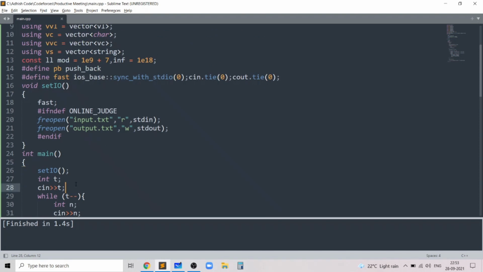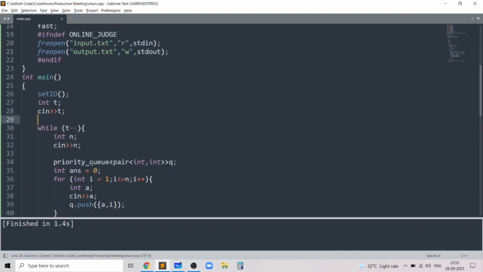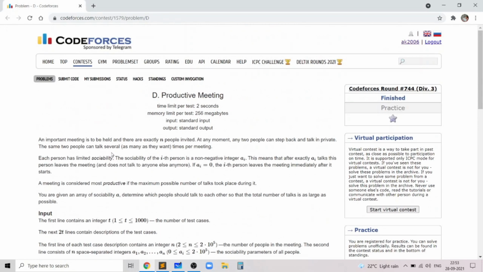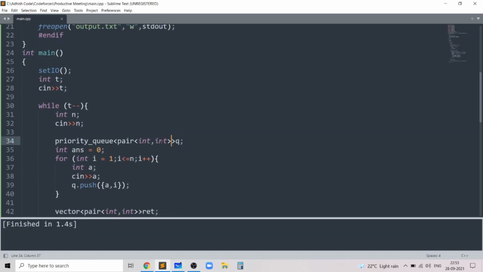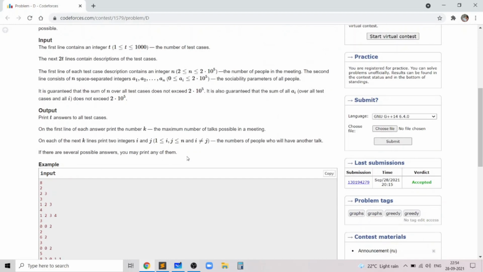So in the code for each test case, I've taken the value of n, which is the number of people in the important meeting, and I have a priority queue of pair of int. The reason why I store two values in the priority queue is because I need to store both the value ai and the index i. The reason why I need to store the index i is because I need to print the two people according to the indices in the original array.